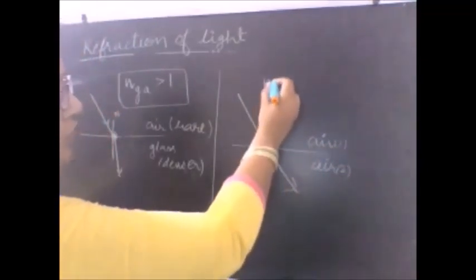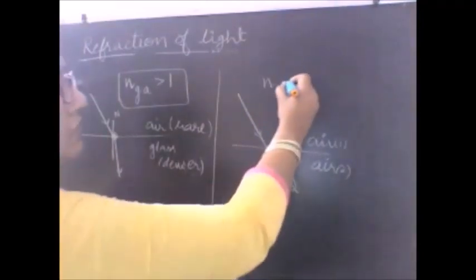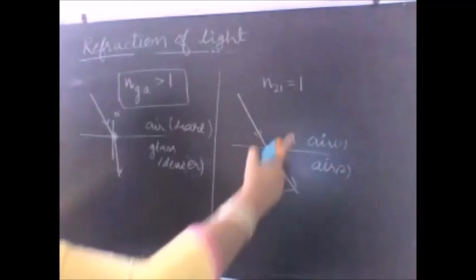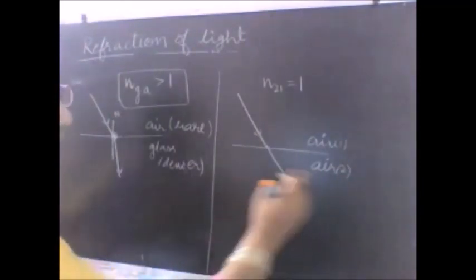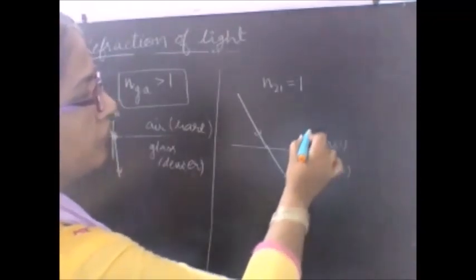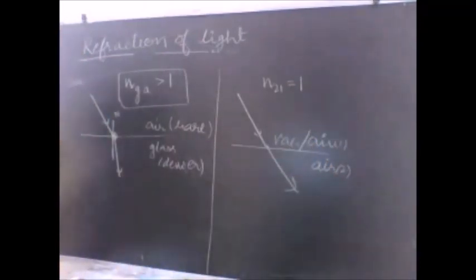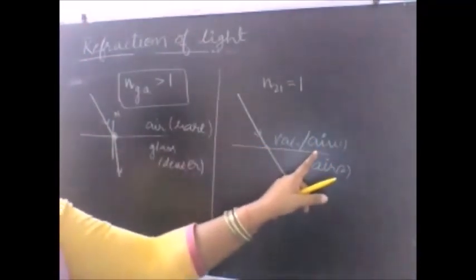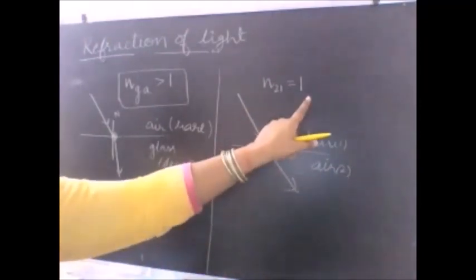I'll say that the refractive index of second with respect to first is 1, because the speed of light remains the same and the ratio comes out to be 1. You can take another example, where the first medium, instead of air, is vacuum. So in case the first medium is vacuum or air and the second medium is air, the refractive index comes out to be 1.